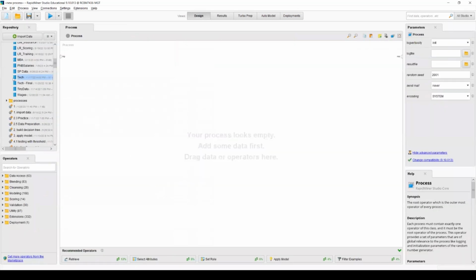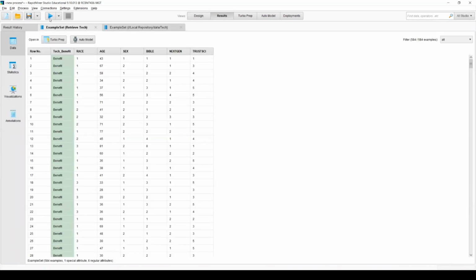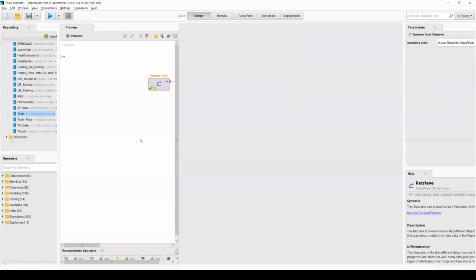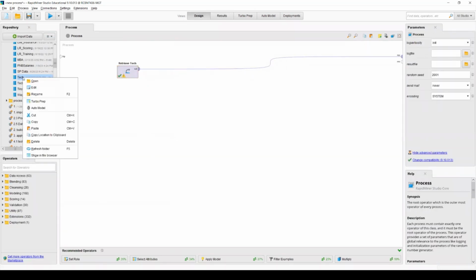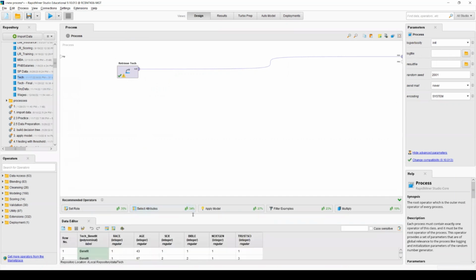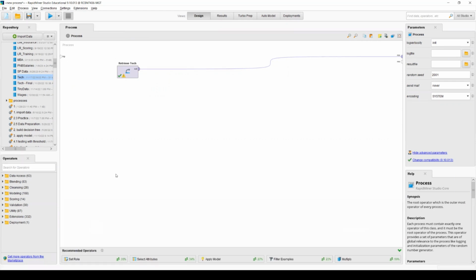So now I'm going to retrieve my data, and then let me test it. Okay, it's good. And then, of course, in my case, when I input the data, I let it put this one as a label. If not, you can do it. So I'm going to close this one. You may select attributes. Well, I want to use all attributes. I'm not going to select anything.